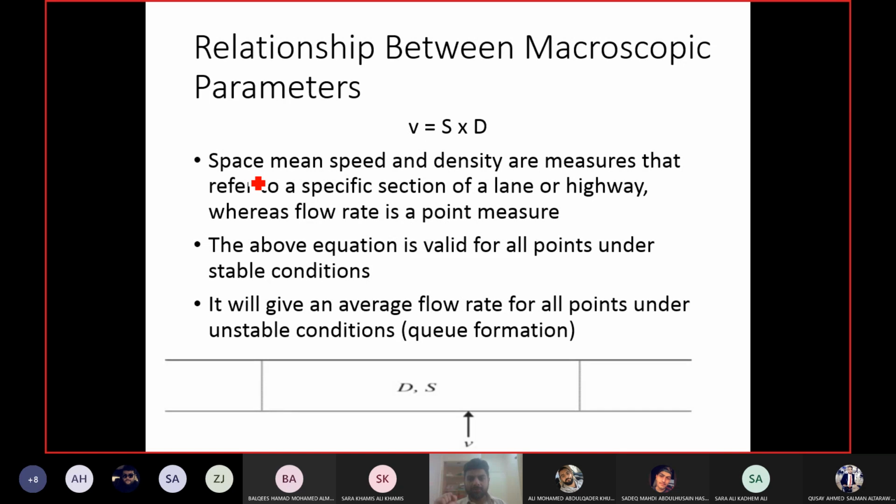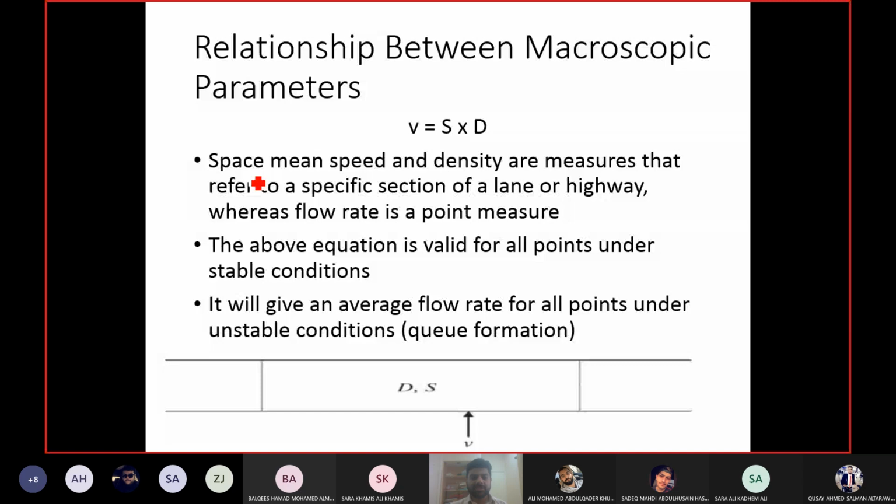Use your brains. Focus. Okay, so density is vehicles per mile. So obviously, per mile means the length of the segment, right? So speed and density are for the whole segment. And flow is for a point.